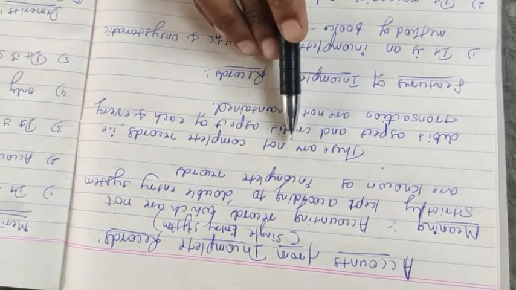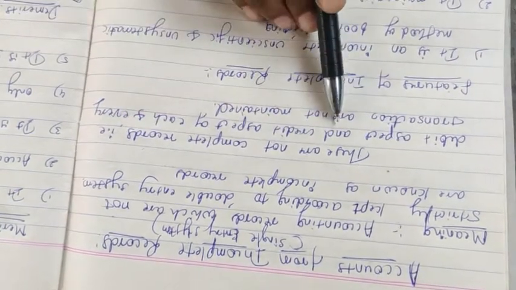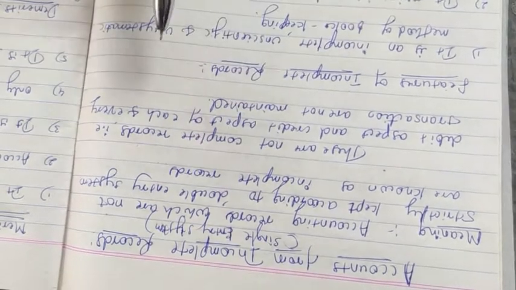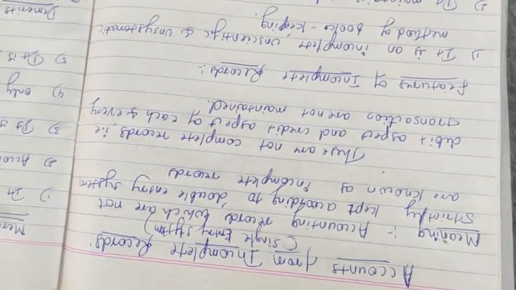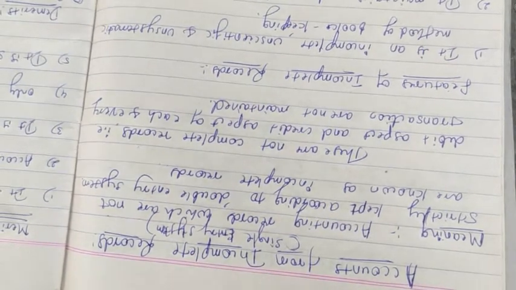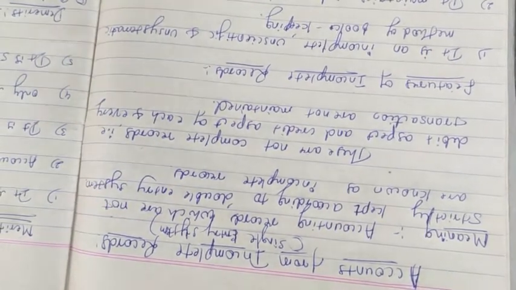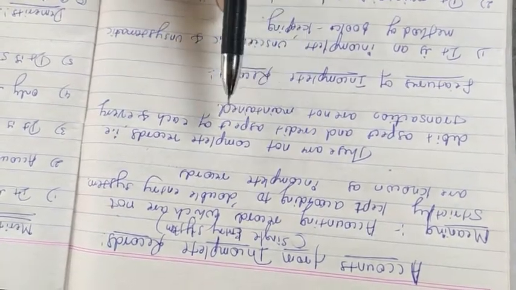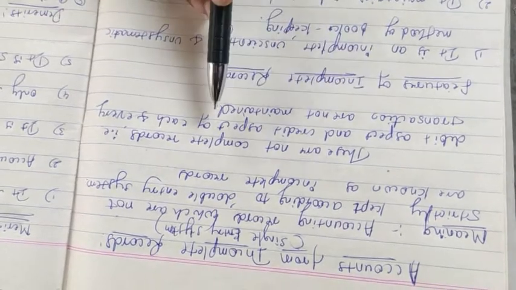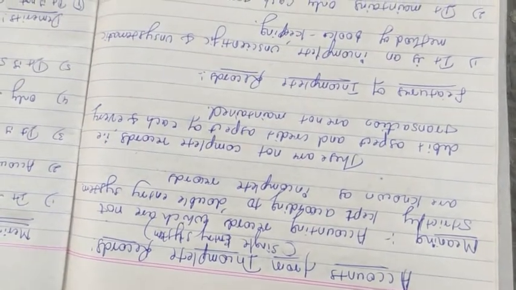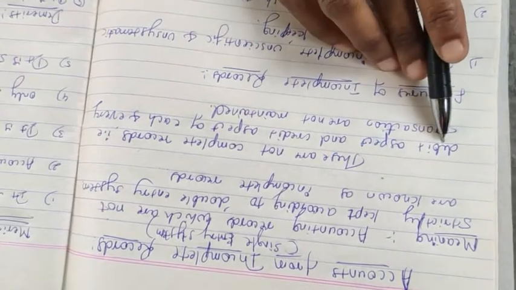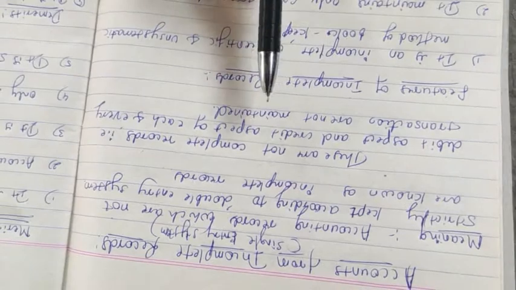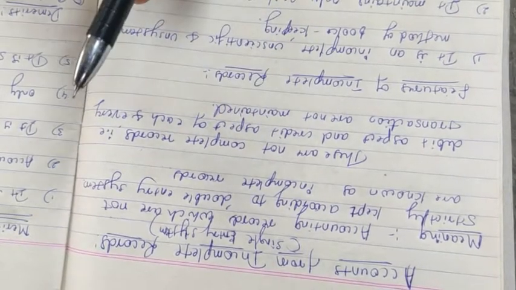These are not complete records, that is, the debit aspect and credit aspect of each and every transaction are not mentioned. In the double entry system we record both the debit aspect and the credit aspect, whether in the journal, ledger or final accounts. But in incomplete records, they are not recording both aspects of every transaction. They may enter the debit entry or the credit entry, not both. These are known as incomplete records.